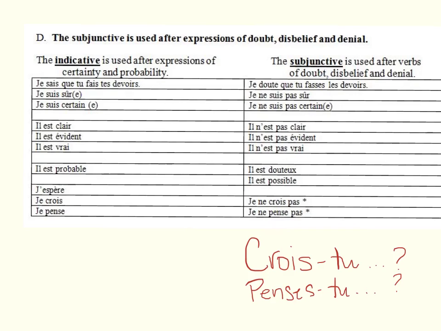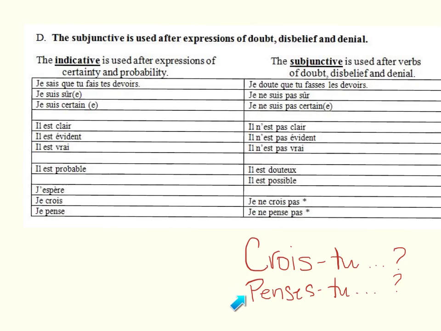What's not mentioned on this slide that is also true is that with expressions like croire and penser, when you make them negative, you trigger the subjunctive, or when you use them in a question, you also trigger the subjunctive. Because if I'm asking you, do you believe he's coming to the party? I am doubtful. I'm not sure that he's coming to the party. So therefore, I'm triggering the subjunctive.